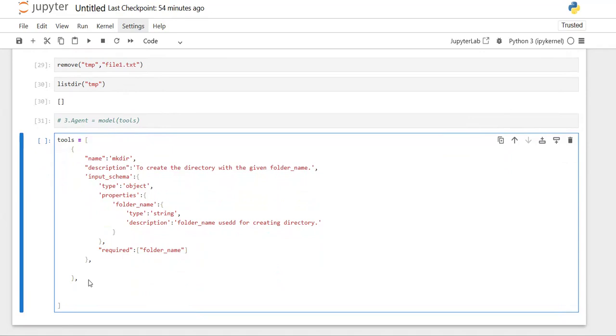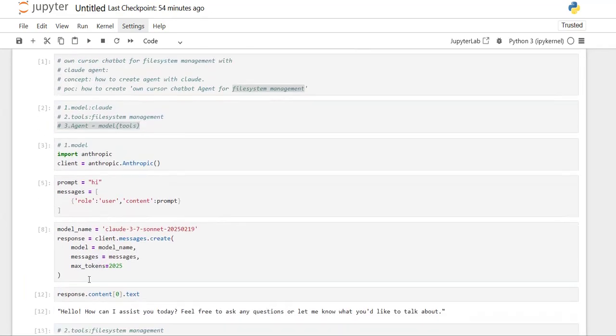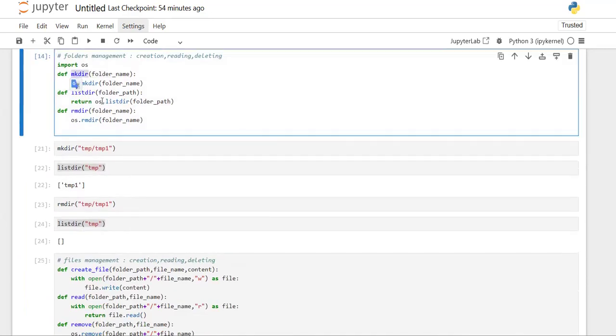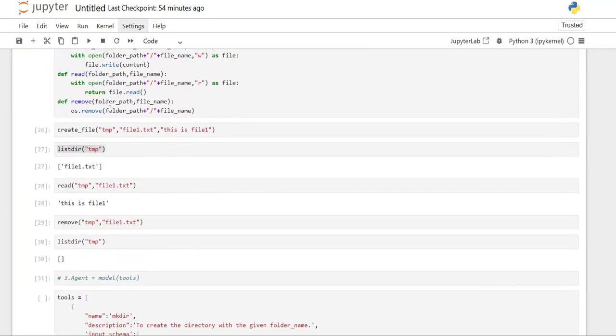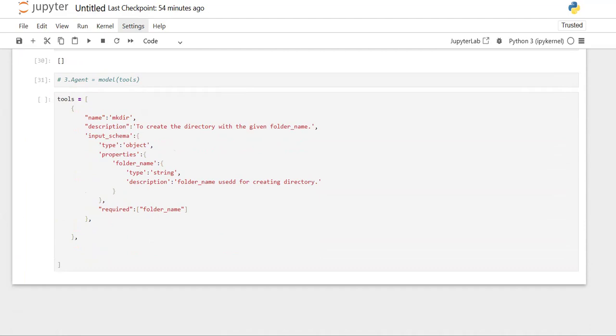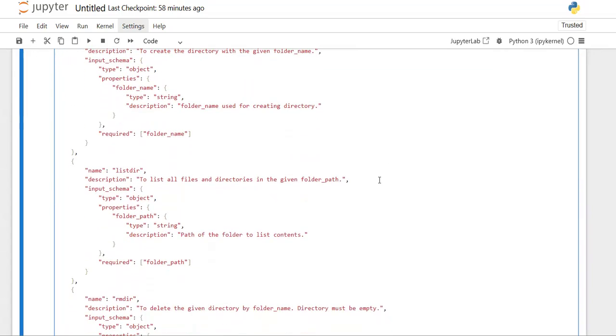So like this, we have defined the first one, mkdir, here. In the same way, I will define all the other tools. Let me pause and play it. Meanwhile, now you can see I have defined all the tools.